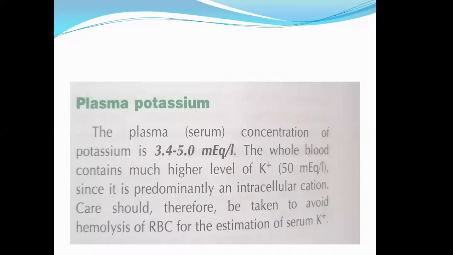This is wrong, although this is a picture from your textbook. The range is 3.5 to 5.5 milliequivalent or millimole per liter. The whole body contains much higher levels of potassium. It is predominant in the intracellular cation, and this range should strictly be monitored.